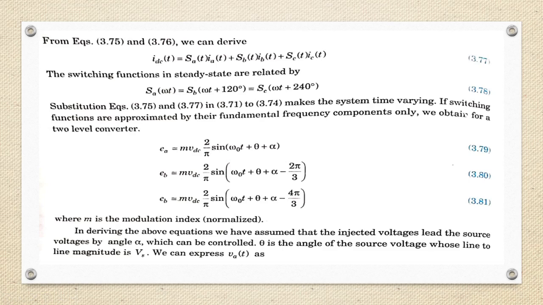So if the switching functions are approximated by the fundamental frequency components only, then we can obtain for a two-level converter Ea, Eb and Ec. Ea is m Vdc 2 by pi sine(omega naught t plus theta plus alpha). Eb is approximately m Vdc 2 by pi sine(omega naught t plus theta plus alpha minus 4 pi by 3). M is the modulation index here. In deriving the above equation, we have assumed that injected voltages lead the source voltages by an angle alpha, which can be controlled. Theta is the angle of the source voltage whose line-to-line magnitude is Vs,